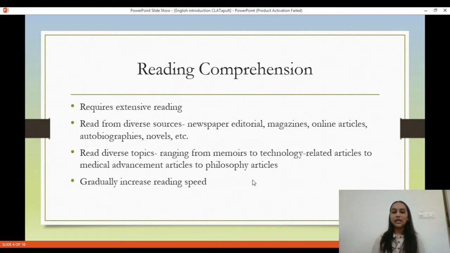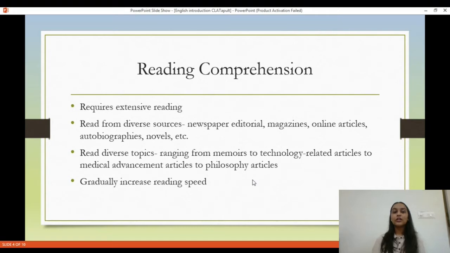What I mean to say is that you should be reading newspaper editorials, magazines, online articles, novels, autobiographies, journals, etc. The reason for this is that every source has its own style of writing, and you need to acquaint yourself with different styles of writing, because that would enhance your comprehension of that style, and you will be able to answer the questions better, and it will also increase your reading speed.